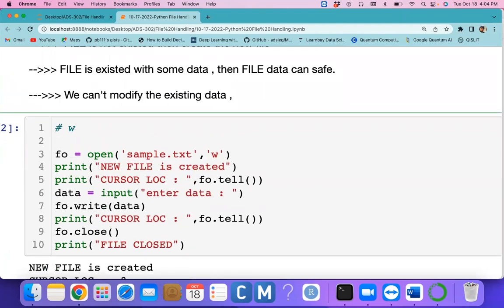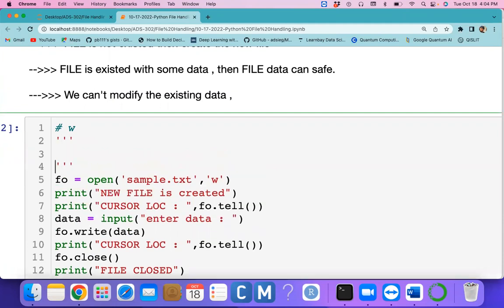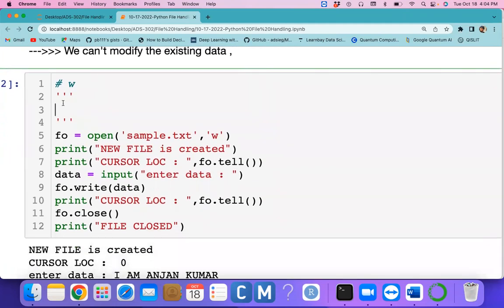So here I just want to explain one more time. Initially I don't have a file called sample.txt. The file does not exist, right? Then what happens?